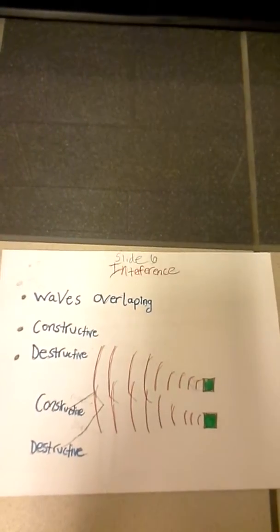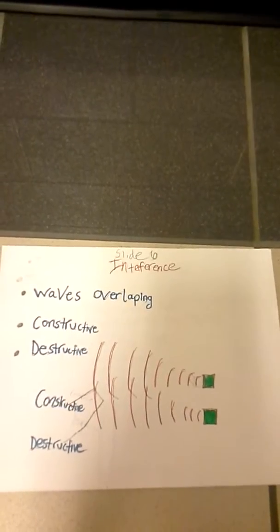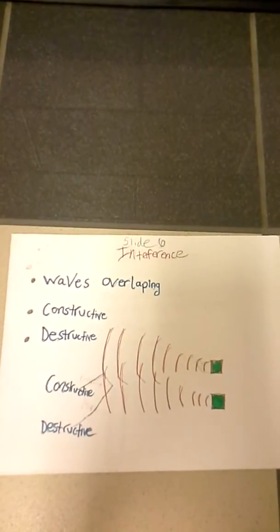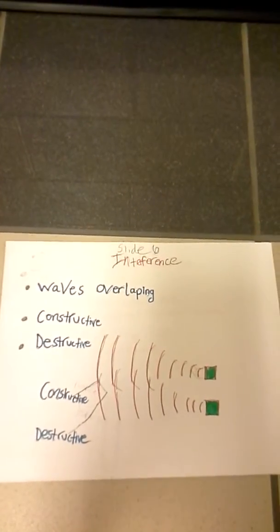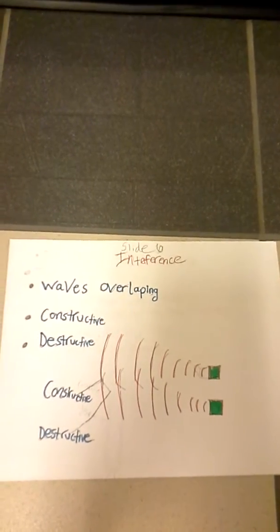Interference is when waves overlap, and it has two categories. There are constructive and destructive interference. Constructive happens when compressions of one wave overlap the other, creating a new larger wave. Destructive interference happens when the compressions of one wave overlap the rarefactions of another, creating a smaller or quieter sound.